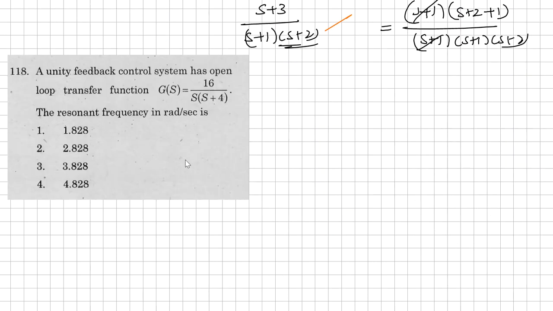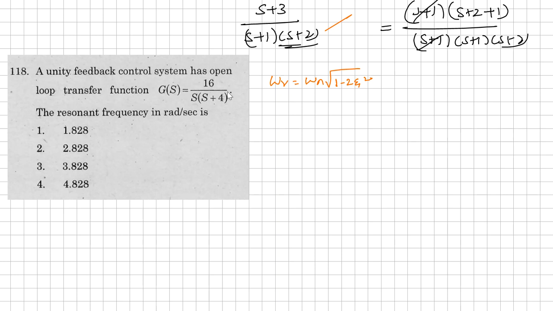So let's discuss the next question. A unity feedback control system has an open loop transfer function G of S equal to 16 divided by S into S plus 4. We need to calculate the resonant frequency here. The basic formula for the resonant frequency is Wr equals Wn, the natural frequency of oscillations, into square root of 1 minus 2 zeta squared. From this open loop transfer function, we will make it a closed loop transfer function.